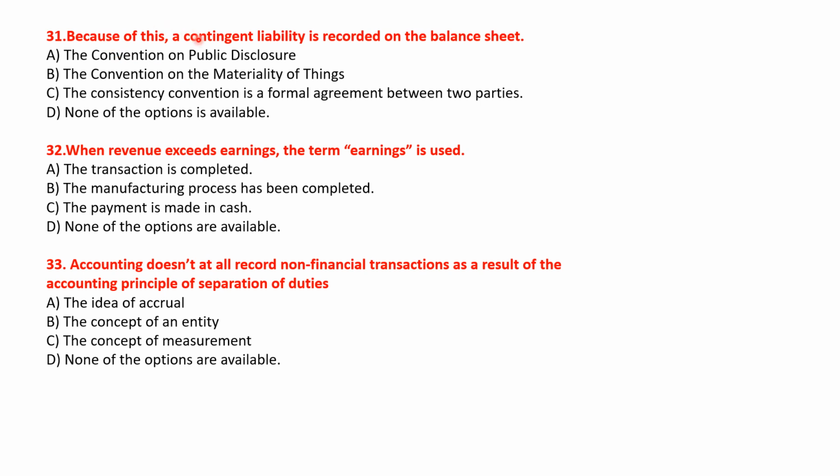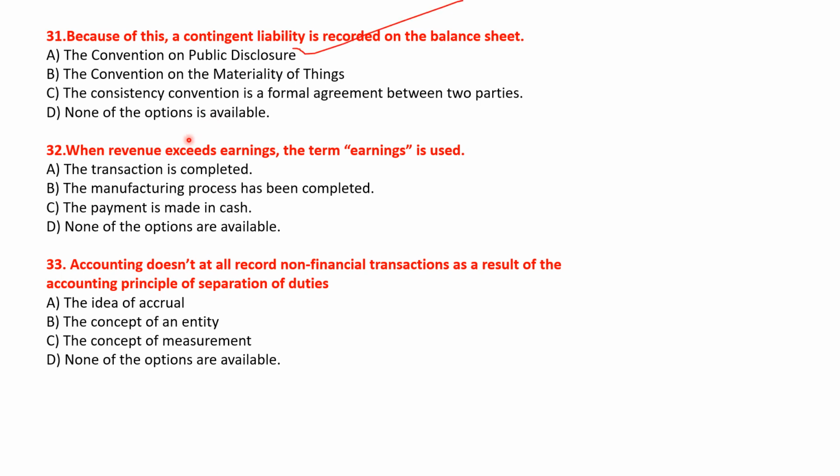Because of this, a contingent liability is recorded on the balance sheet. Let's see the options. The Convention on Public Disclosure, the Convention on the Materiality of Things, the Consistency Convention is a formal agreement between two parties, none of the options is available. Okay, so the right answer will be option A, the Convention of Public Disclosure.